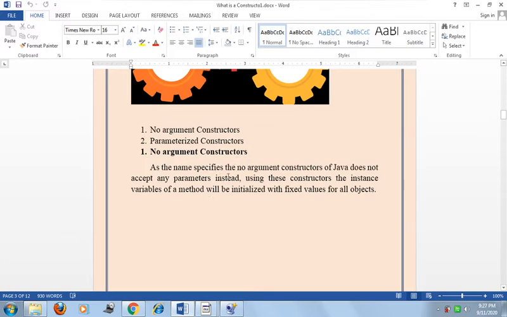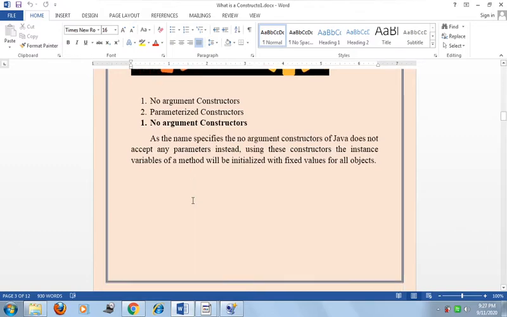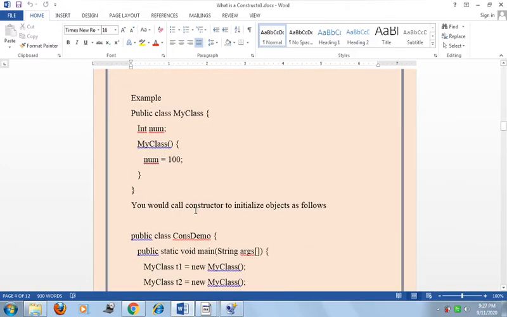As the name specifies, the no-argument constructor of Java does not accept any parameter. Instead, using this constructor, the instance variable of the method will be initialized with a fixed value for all the objects. So remember that, friend, when we call the no-argument constructor, it does not accept any parameter, because the name suggests no argument. So friend, now we see the example.